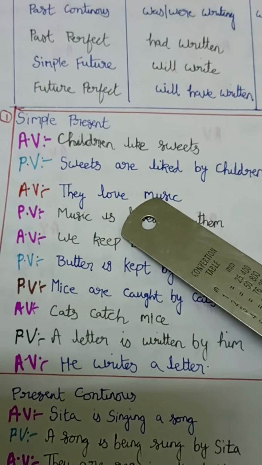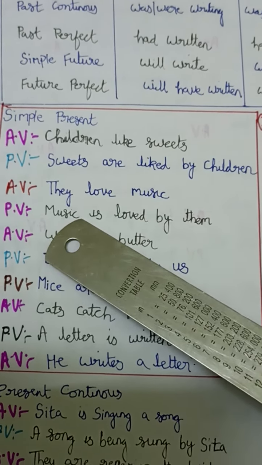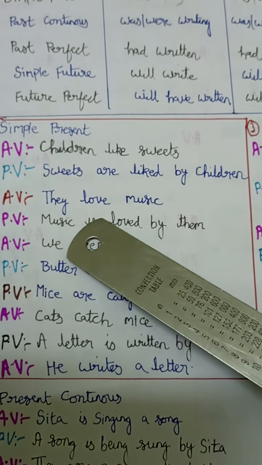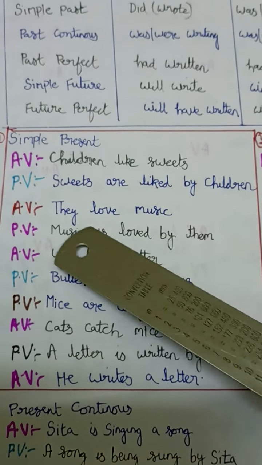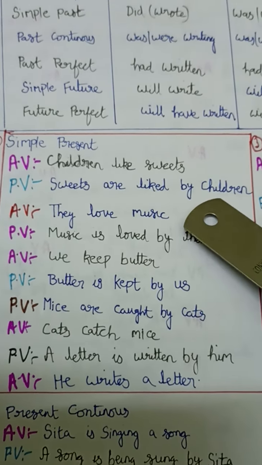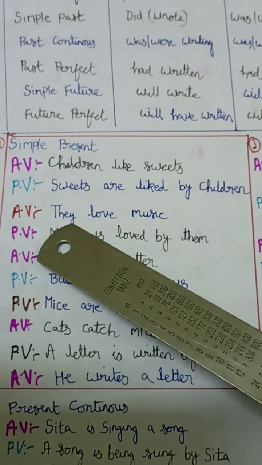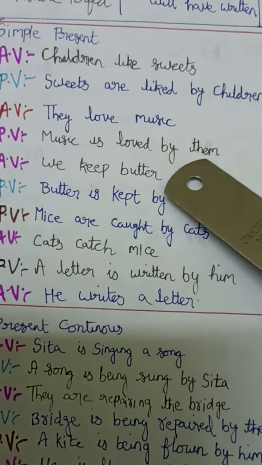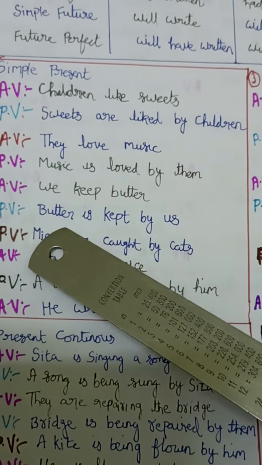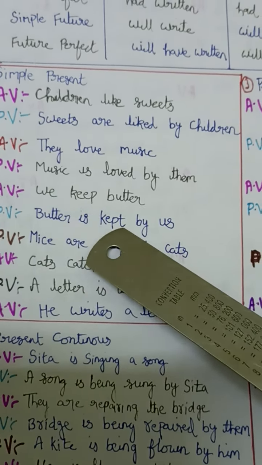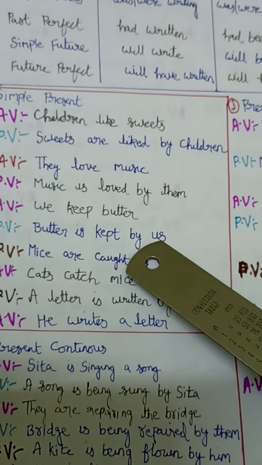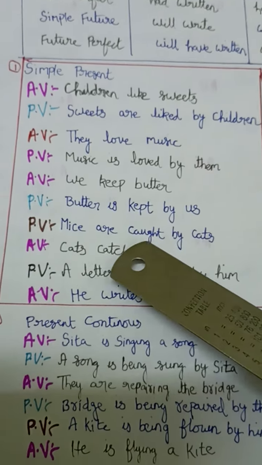Then, they love music. So music will come first, and then is, am, are should be added. Music is singular, that's why is is added. Love becomes loved, and by they becomes here them. In the previous case no need to change: children remain children. But here they is given, so we have to use them. We keep butter. So butter will come first. As it is singular, is will come. Keep becomes kept, and by should be added. By we becomes us here. So butter is kept by us.